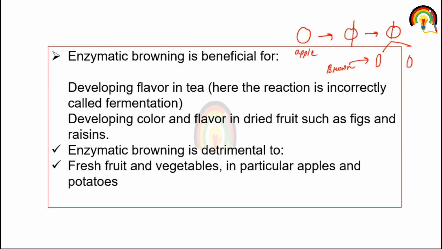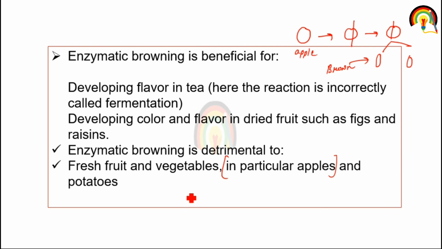So browning reaction means change in the color of fruit and vegetable, that is mainly brown color. So that is the enzymatic reaction. Enzymatic browning is detrimental to fresh fruit and vegetable, particularly in case of apple and potatoes.